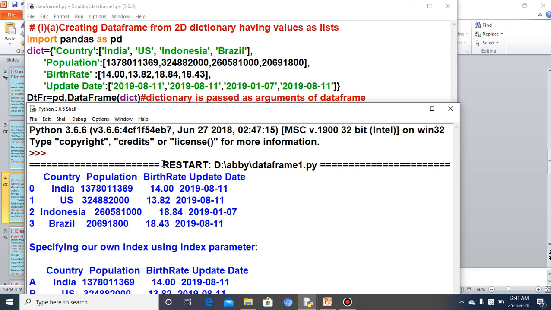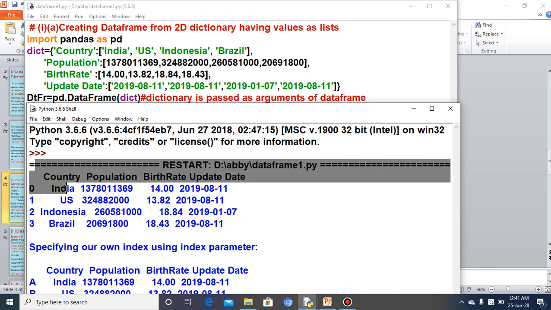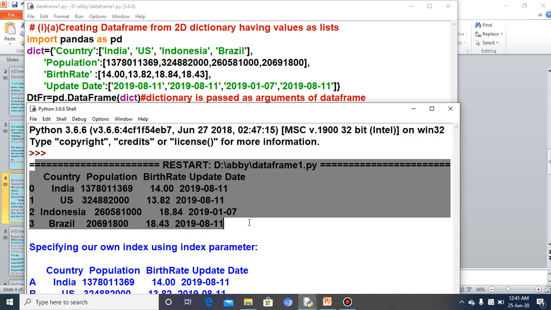So starting from here till here is the output 4. This one, pd.DataFrame(dict): the dictionary is passed as an argument of the data frame. By default 0, 1, 2, 3, 4 is coming as the row index, or simply the indexes, and the columns have come as country, population, birth rate, update date, the names of the keys of the dictionary.